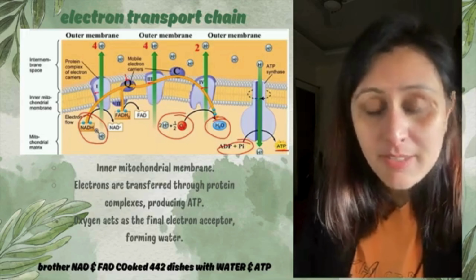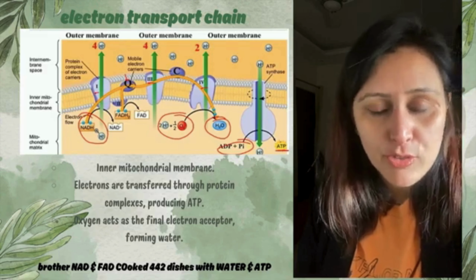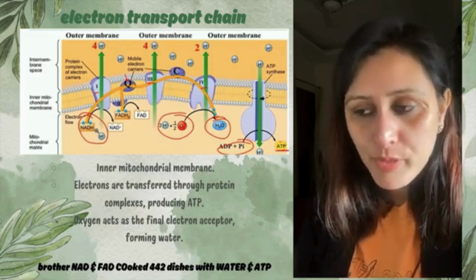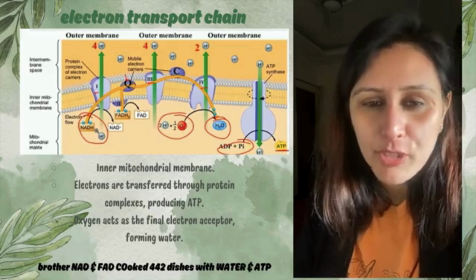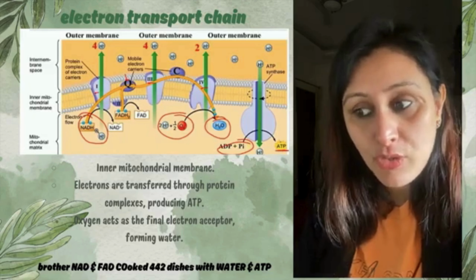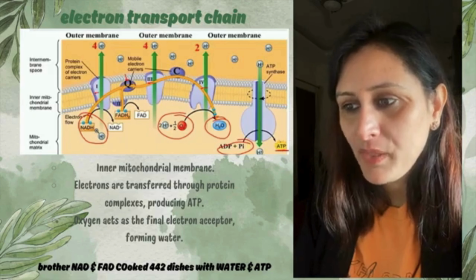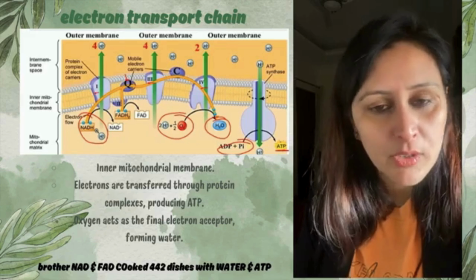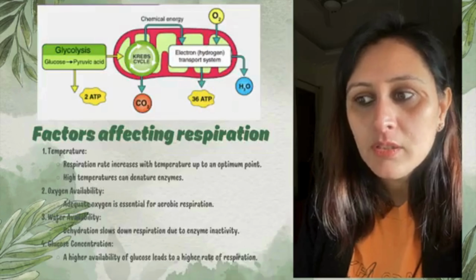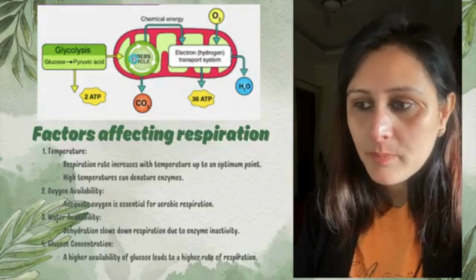I hope glycolysis, Krebs cycle and electron transport chain is clear to you, because these are a little time consuming and energy consuming topics. So just try and understand this better, right? So let's just have a look at this कि ये glycolysis में पहले क्या हुआ था. This happens in the cytoplasm, right?